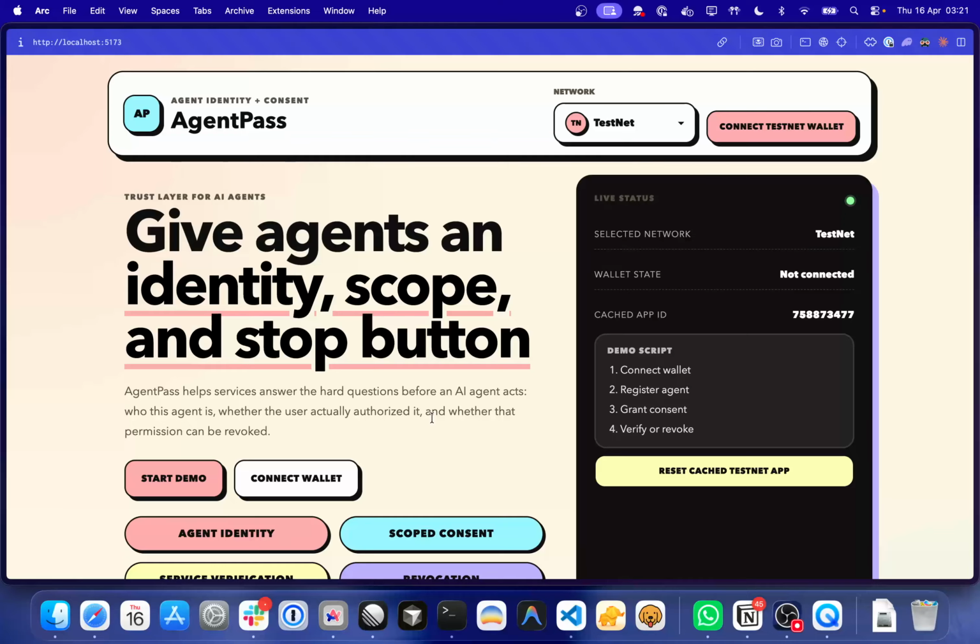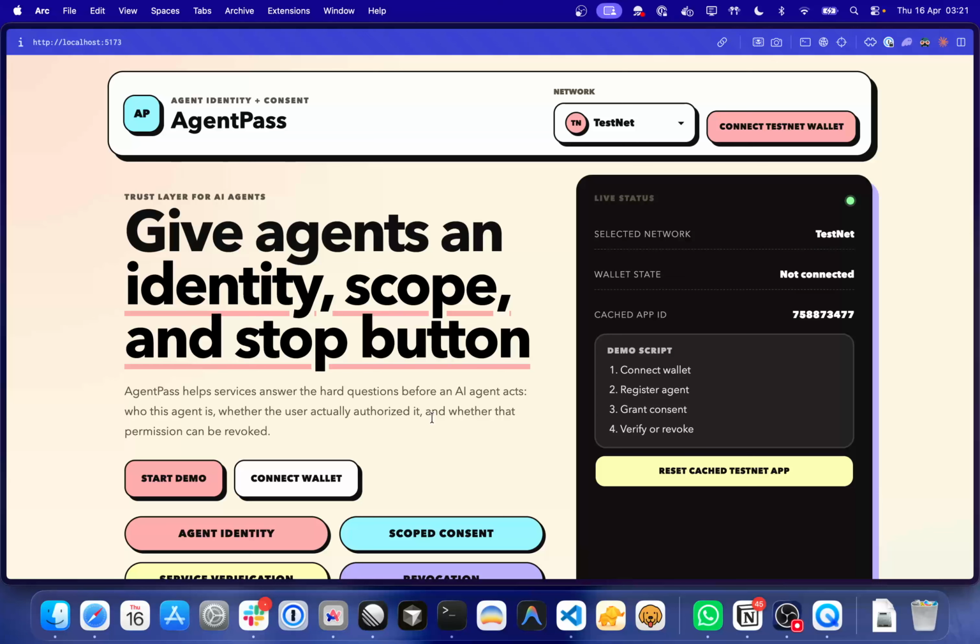When AI agents call your service, there's no way to answer three questions. First, who is this agent acting for? There's no verifiable identity. Second, did the user actually authorize this action, or did the AI do it itself? Lastly, is this data access compliant? For example, under India's DPDP Act, which requires provable user consent before processing personal data.